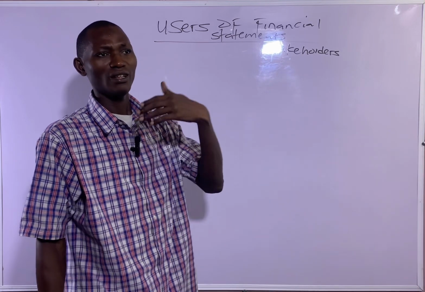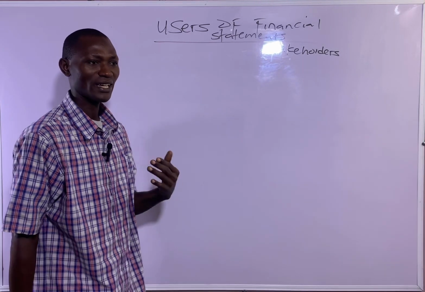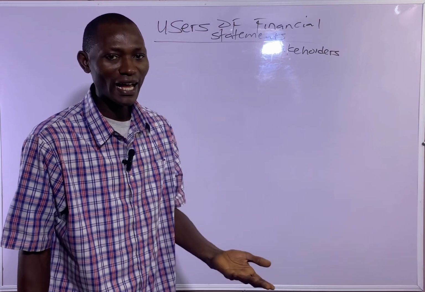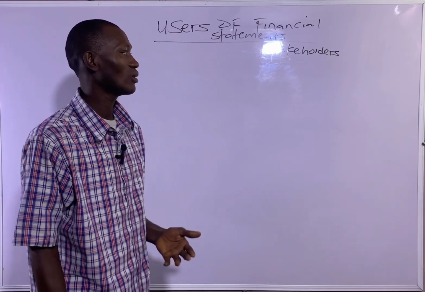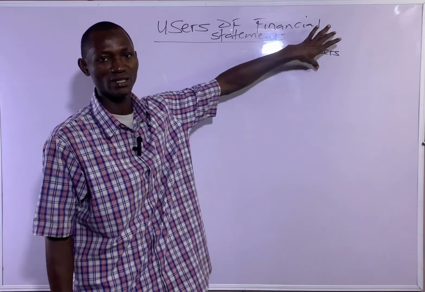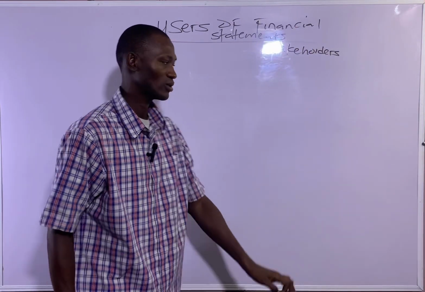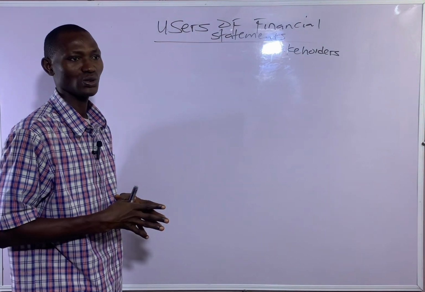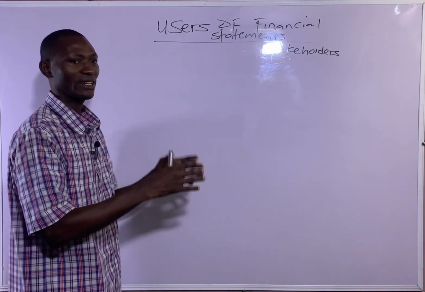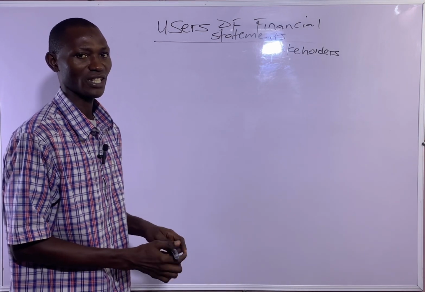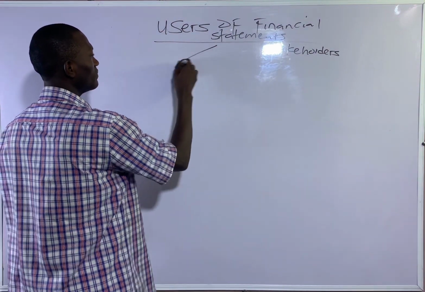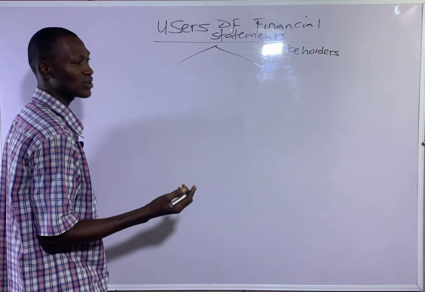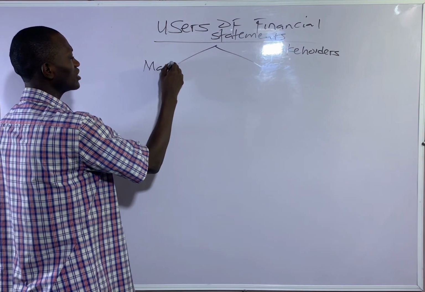It's either they have shares in the company, it's either they've lent the company money, it's either they want to collect tax from the business and so on and so forth. So all these users of financial statement are also called stakeholders. For example purposes, most times students will be asked to state internal and external users of financial statements. So let's divide them into internal and external users. The only internal users you have is the management.